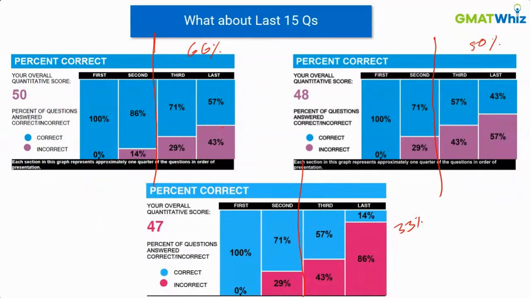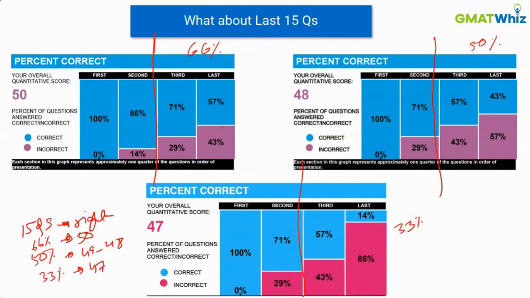It basically means you have to get the first 15 questions right under any circumstances. And that won't happen directly on the day of the test. You have to build the skill of making sure that you're getting easy and medium or medium-hard questions right from any topic which is thrown at you. If you build that skill, thereafter, even with a 66% accuracy, you can end up with a Q50. With a 50% accuracy, you can end up with a 49 or a 48. And with even a 33% accuracy, you can end up with a 47 on quant. All this is possible only if you get the first 15 questions right.